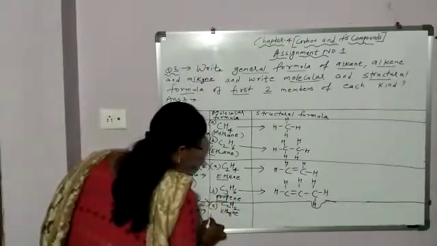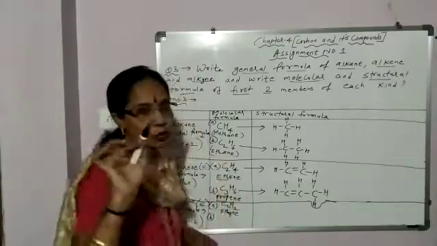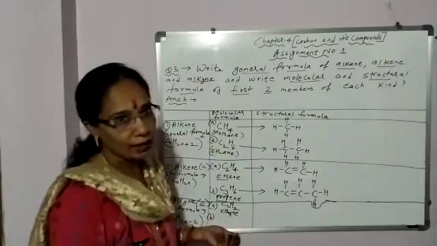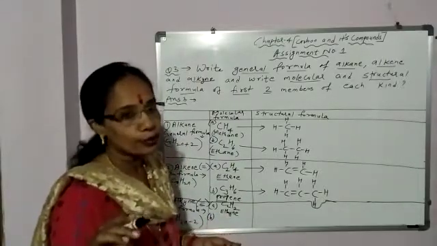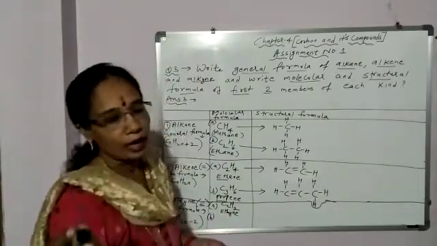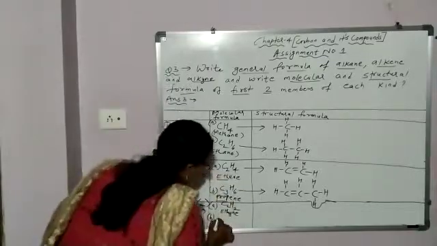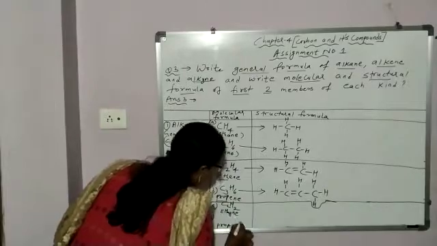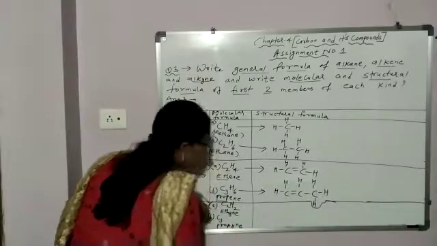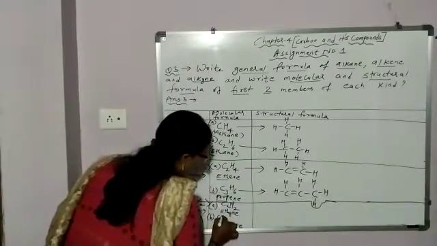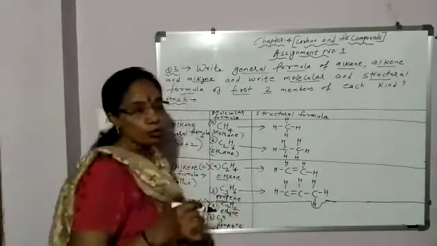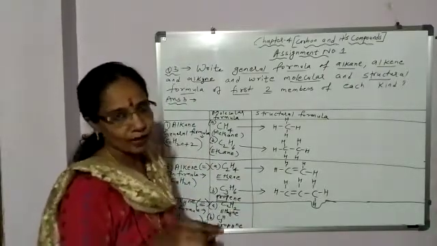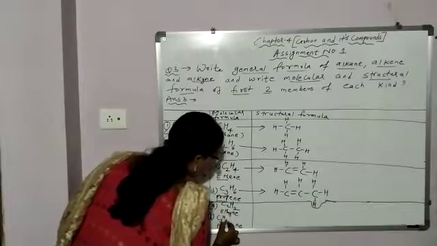Next, the second member. The first member is of 2 carbon, so the second member will be of 3 carbon. For 3 carbon atoms, the word root used is prop, triple bond between carbon atoms, so yne, propyne. And for the molecular formula, prop means 3 carbon and hydrogen will be double of carbon minus 2. So 3 2s are 6, 6 minus 2, 4, C3H4.